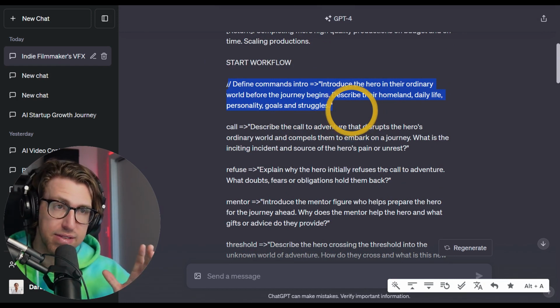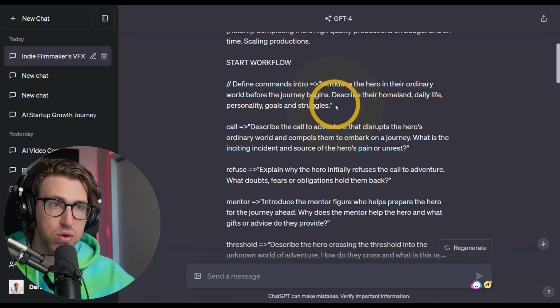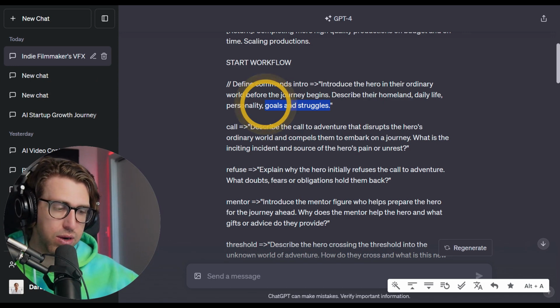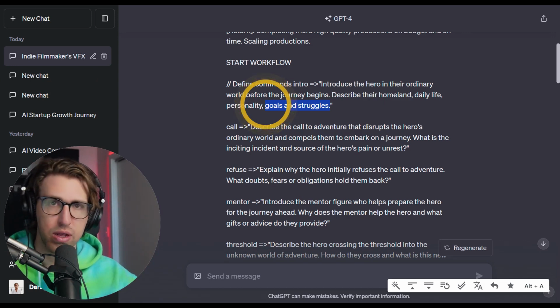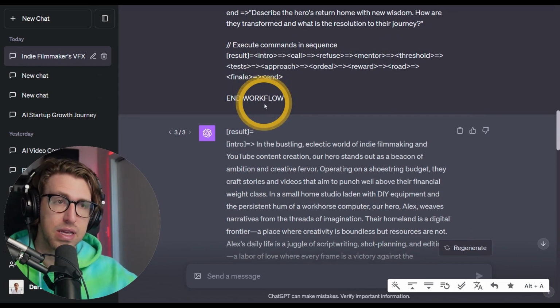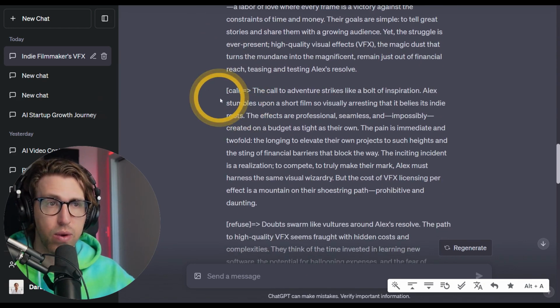So as you're looking at this entire workflow, maybe you have an expansion on here that you'd really like it to include, and maybe you'd want it to include struggles. Maybe you want to say, talk about what their nightlife is like in their town. What does their schooling look like? What kind of education do they have? All these things you can build on top of this workflow, and test and refine and tweak and build it out more than just this right now for yourself. But this is fundamentally each step of this framework of the hero's journey to get you started and moving on that way. And so after the introduction, we move on to the next stage, which is the call.